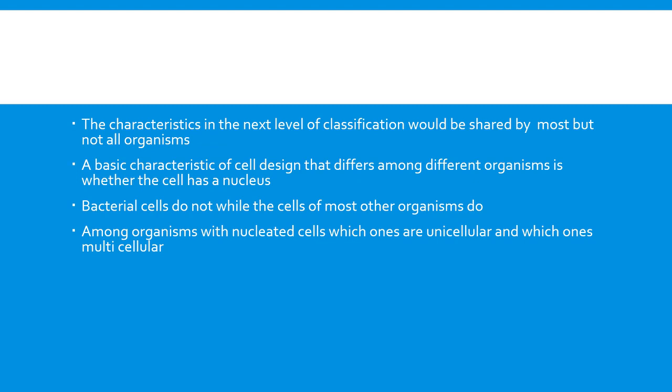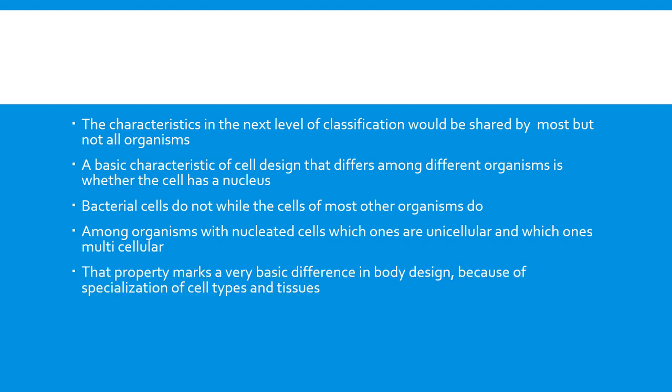The next category is whether the cell contains a nucleus or not. If the organism contains a nucleus, again it will be classified into two types, unicellular or multicellular organisms.